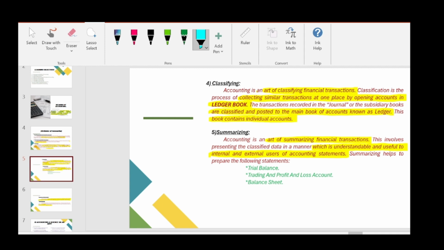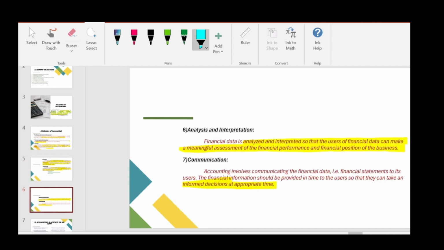So that is classification. Now summarizing: after classifying all the transactions, we will prepare a summary of financial transactions, so that we can derive conclusions like how much profit we earned for the particular financial year, whether there is any loss. For those purposes, we will prepare a few financial statements like trial balance, trading profit and loss account, and balance sheet. After preparing these three, we will analyze and interpret the financial data, and make some meaningful conclusions from that.